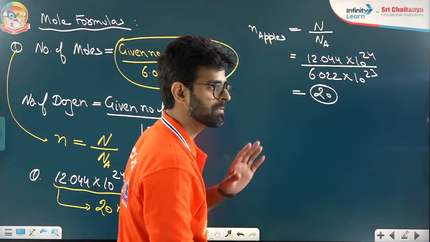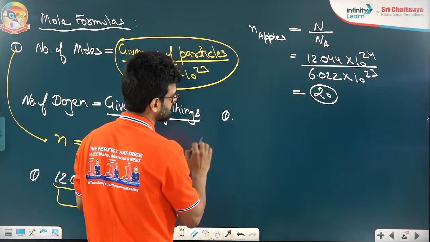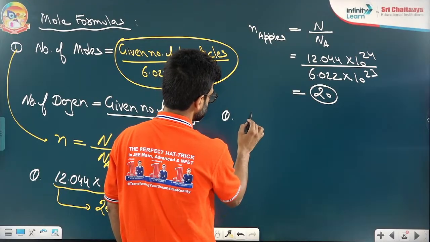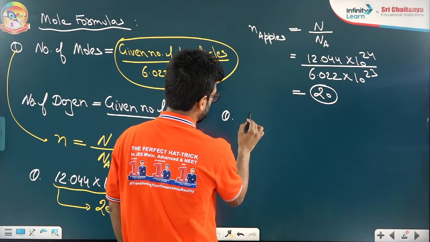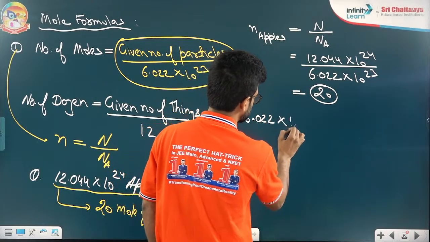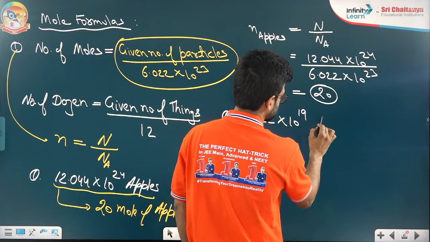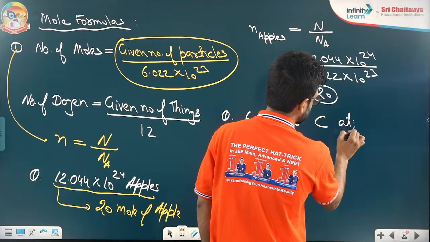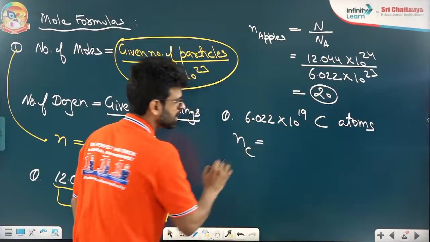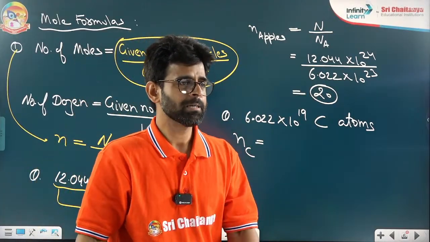Okay. One more question I'm taking this way to be clear about the first formula. Look at this. If I'm saying we are having, look carefully, 6.022 10 to the power 19 carbon atoms. We are having so many carbon atoms. Can you give me, we are having how many mole of carbon atom?